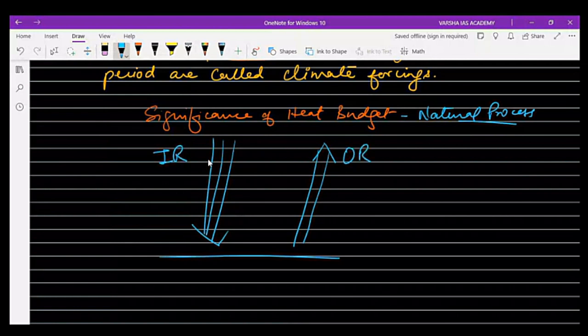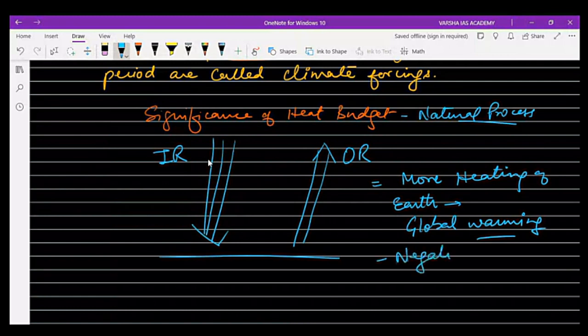So means there will be a disbalance or imbalance in the incoming radiation and the outgoing radiation. This will lead to more heating of Earth. So this more heating of Earth will lead to global warming. Global warming means we can say the balance has been disturbed in the negative flow. So negative flow of energy is responsible for global warming.